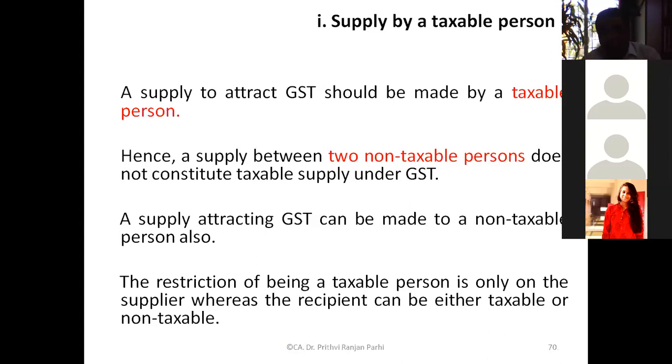Understood? Registration we will be learning separately in a separate chapter, but briefly in the initial chapter I had told you what is the requirement of registration. That means who are the people who are supposed to go for registration. Anybody who has remembered what is the turnover limit for registration under GST? Anyone has remembered? In the first chapter we had discussed. We'll be discussing it again in detail, but if you have remembered the requirement for registration, who are the people who are liable to register themselves? Please tell me, what is the limit of turnover? Who can say?